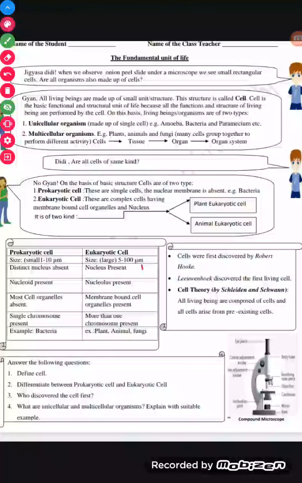as I told you, the size is bigger, the nucleus is present, the nucleolus is present, membrane-bound cell organelles are there, and more than one chromosome is there. Examples are plants, animals, and fungi. Okay, next student,